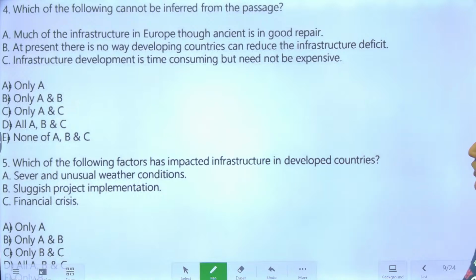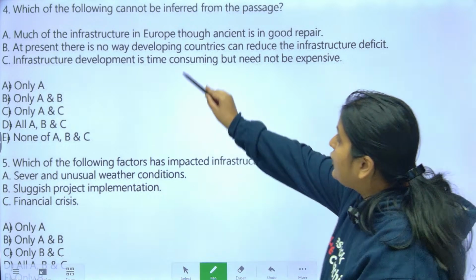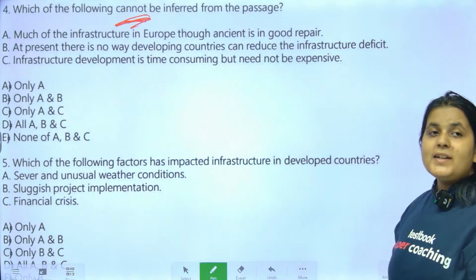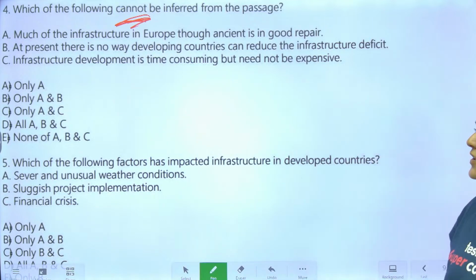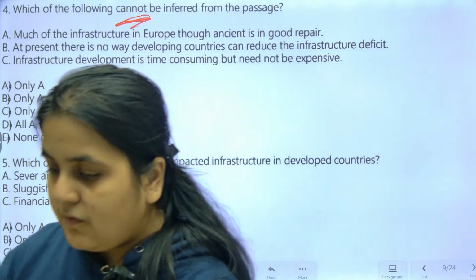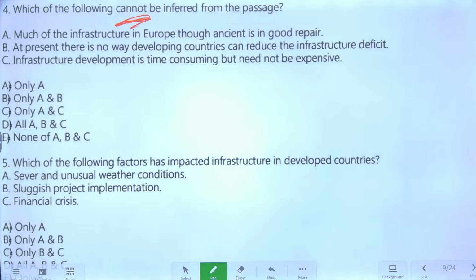Next one. Tell me, fourth one. Which of the following cannot? Guys, read the questions always carefully. It says, which of the following cannot be inferred from the passage? Come on, which of the following cannot be inferred from the passage? What do you think?